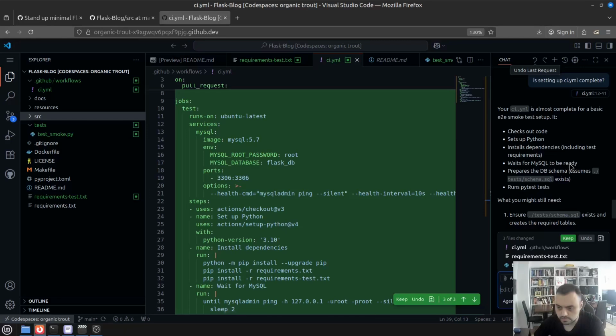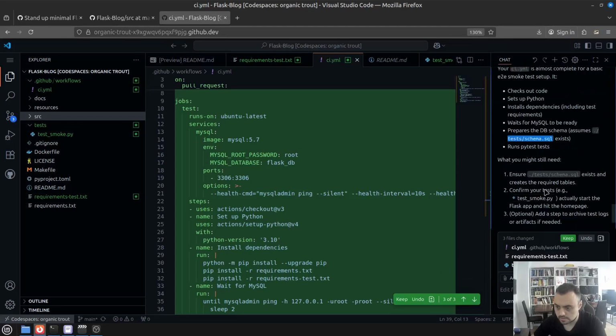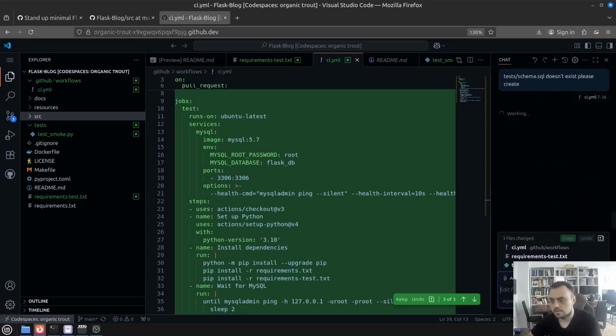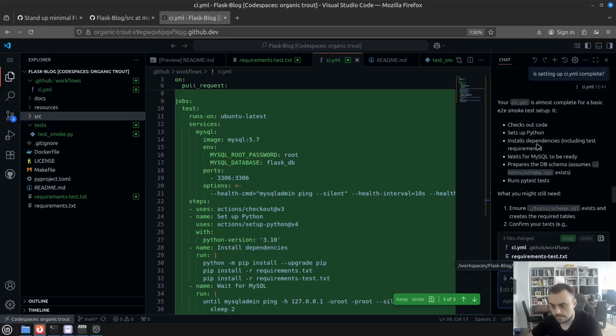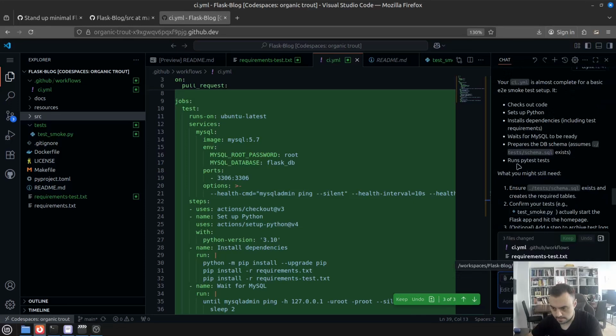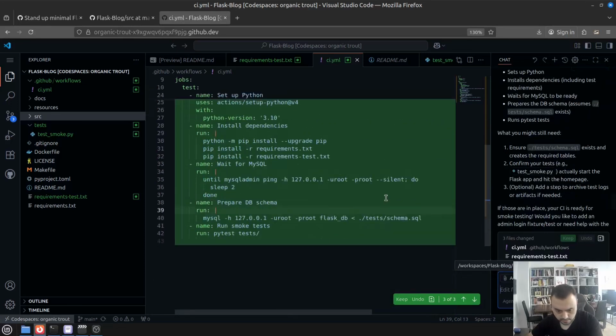Waits for MySQL to be ready. It also starts a separate service for MySQL. Prepares the database schema. Assumes test schema SQL exists. So that's what we can ask it to do: it doesn't exist, please create. And run PyTest tests. Okay, and it runs everything.